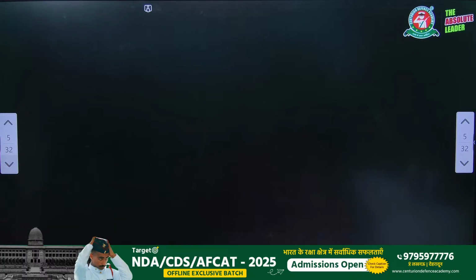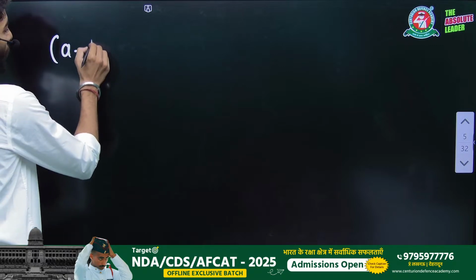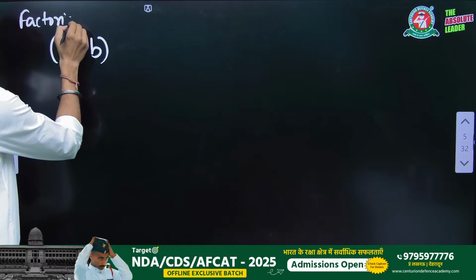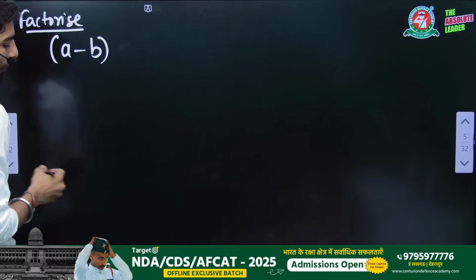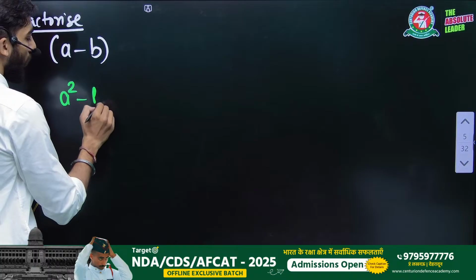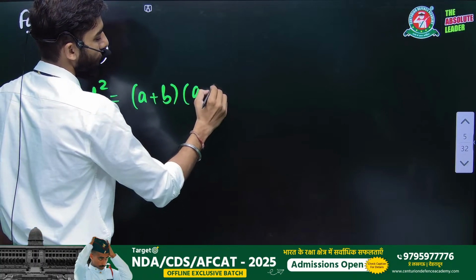Now, another thing. If I write A minus B and ask you to factorize this, what do you do? If I write A square minus B square, then you tell me, sir, A plus B into A minus B. Is it clear?